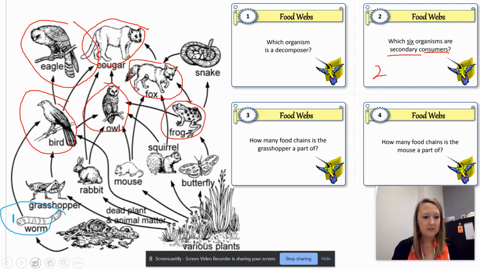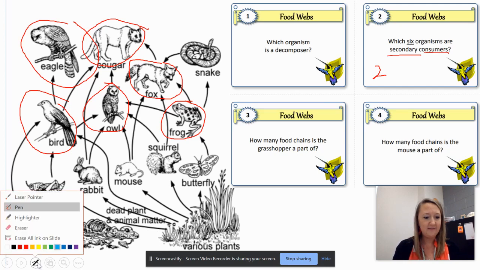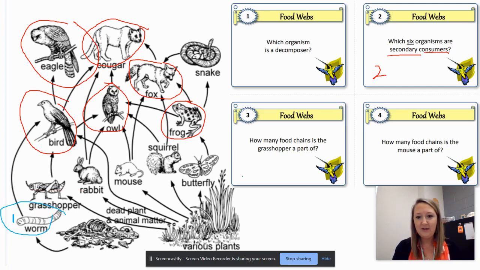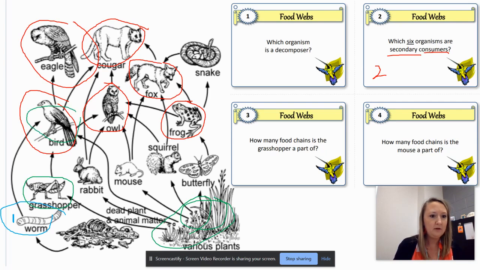Number 3, let's switch to another color. How many, oops, that's the same one I used for the other one. Let's try again. Number 3, how many food chains is the grasshopper a part of? Okay, so if we find the grasshopper here, this is the first step in that food chain, plants, right? Here's the second step, third, and 4th. That's 1 food chain. Remember, we only have 1 thing at each level.